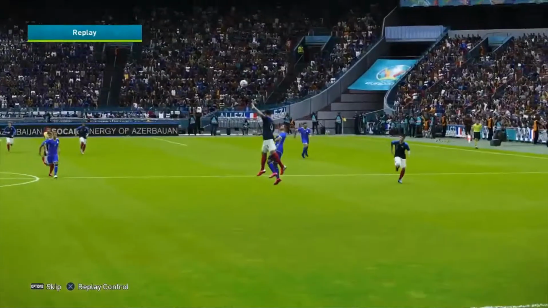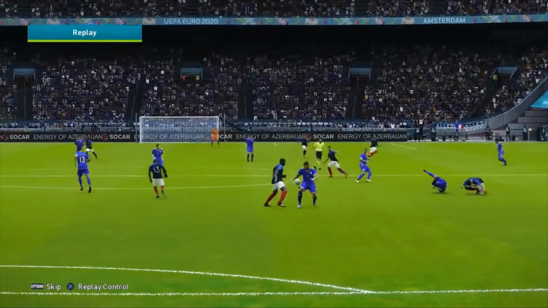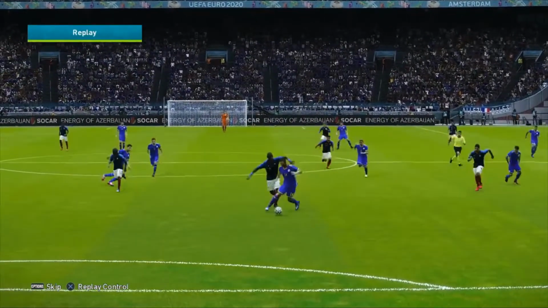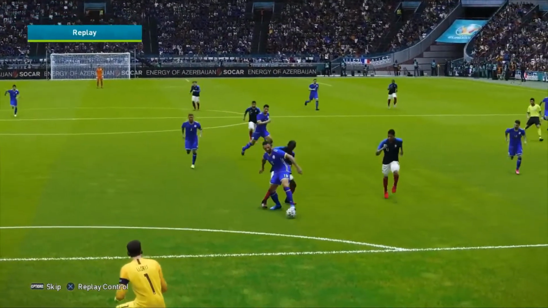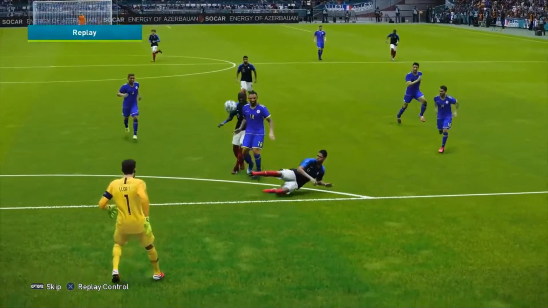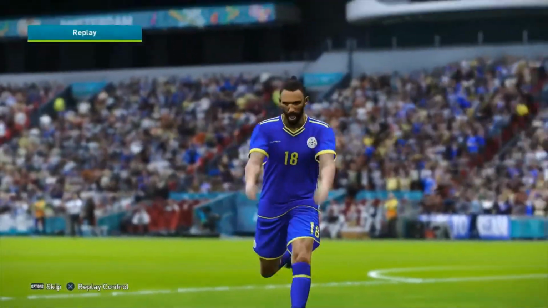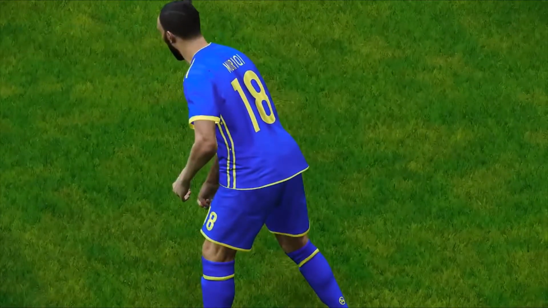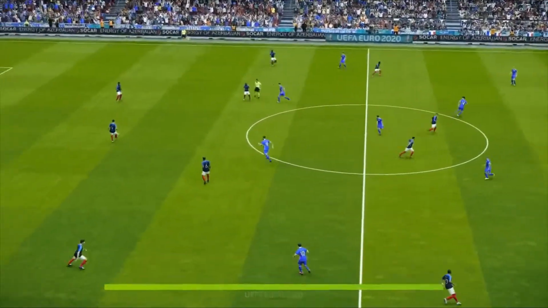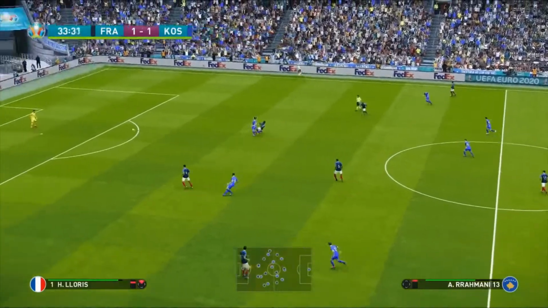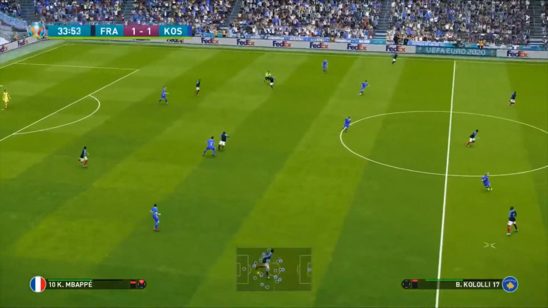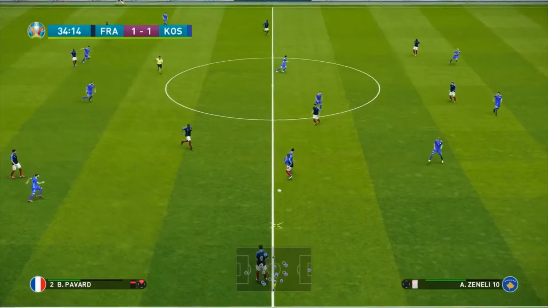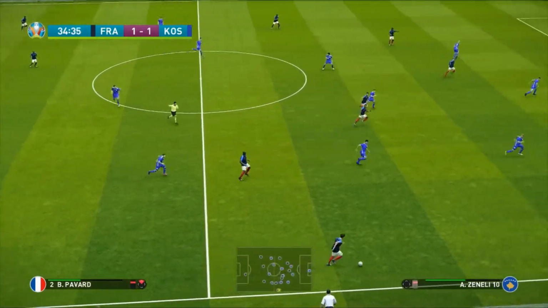We have a dramatic encounter on our hands here. And as I said, it's terrible defending. I've got to say, awful there from Paul Pogba. Lloris tries to come out, and Mariki chips him. And wow, well, we've got a game on our hands here. It's France 1. Kosovo 1! What a goal that was. And they've opened their scoring. Vedat Mariki has bagged his first goal. And well, Kosovo will be absolutely delighted with how they've played so far in this game.